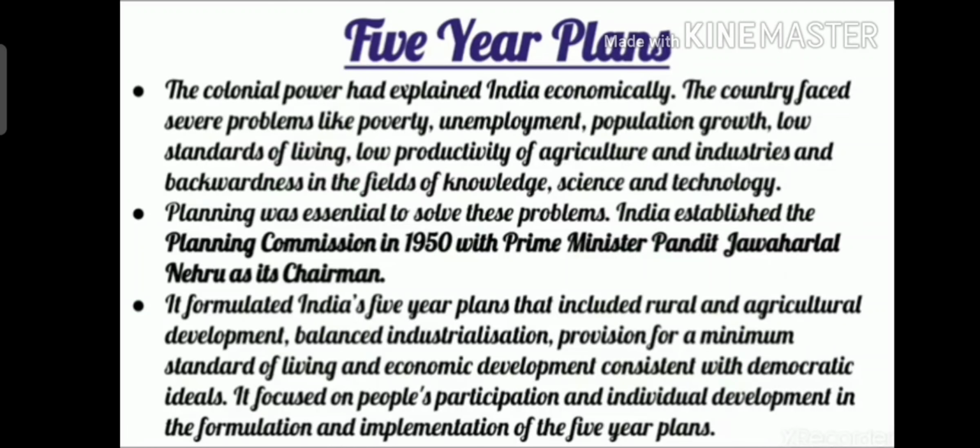Low productivity of agriculture and industries. In agriculture also there was no production. The farmers were not able to cultivate their crops. They were taking loans from the zamindars and paying high interest rates. Farmers were driven to suicide. All these were the backwardness of India under British rule. There was no good science and technology. So there was an essential need for planning.